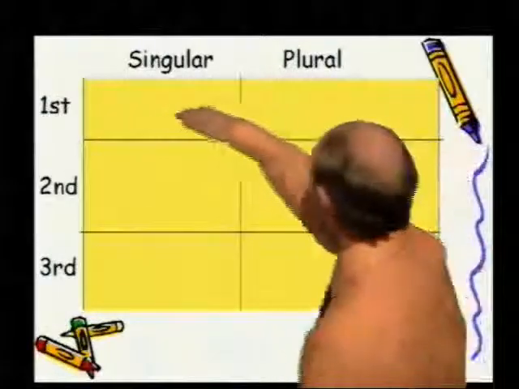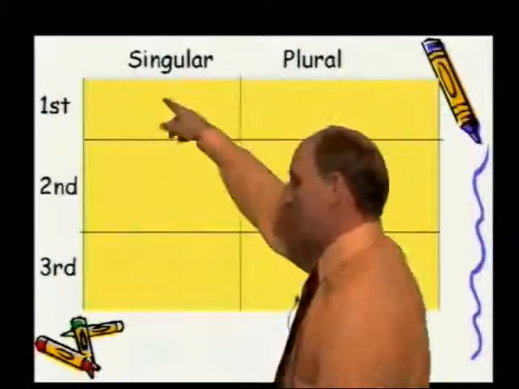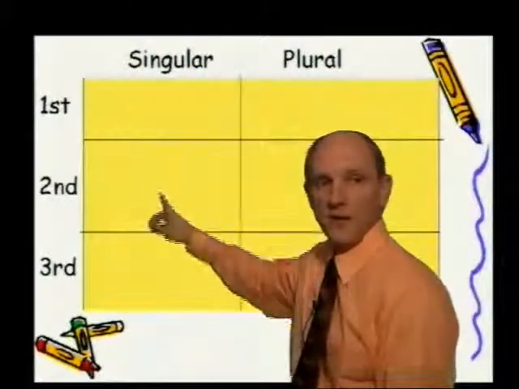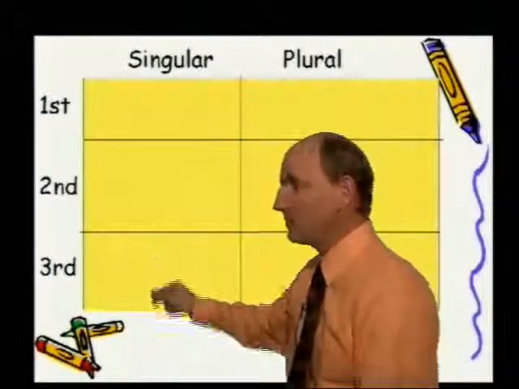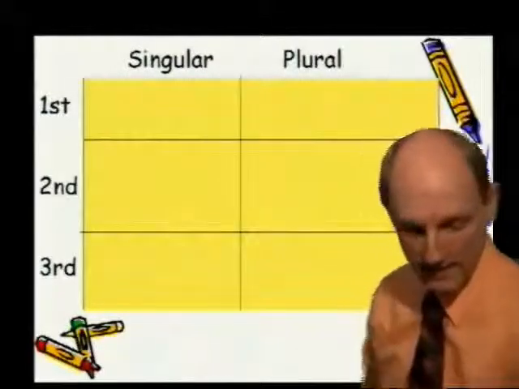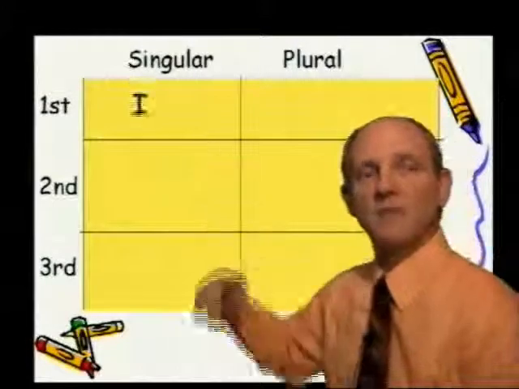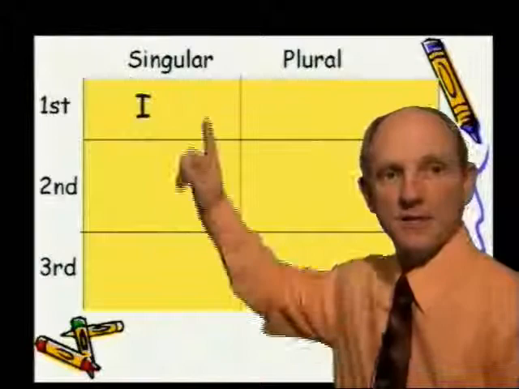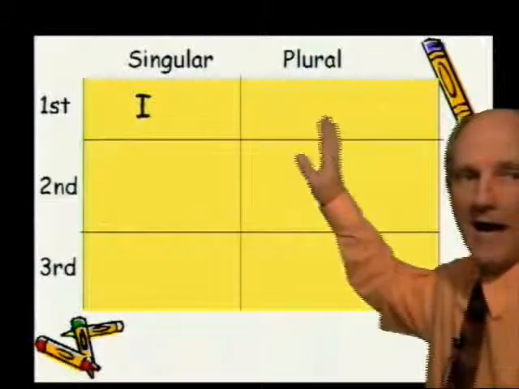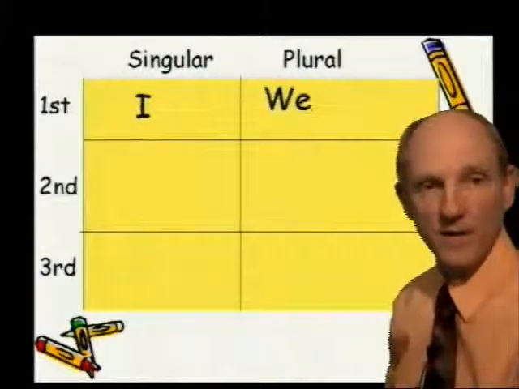And we have rows. We have three rows here. The first row, the second row, and the third row. That's what we're going to use to help us guide this. So we're going to put people in the boxes. We're going to do it in English first. In the first box, we're going to put I, and that's one person. If we have a bunch of I's, over here on the plural side, we have the word we.